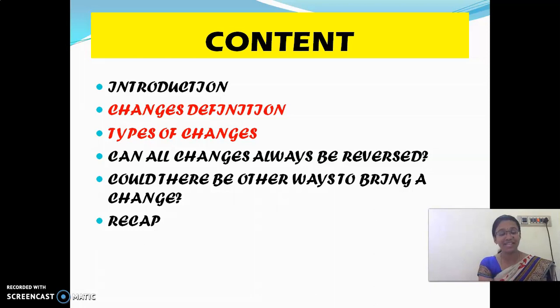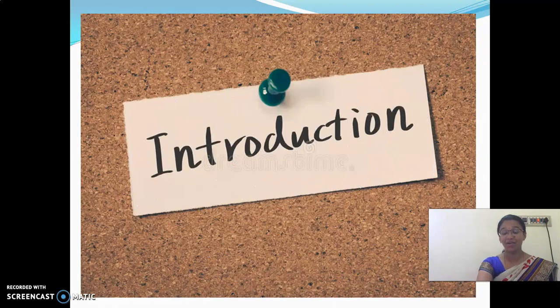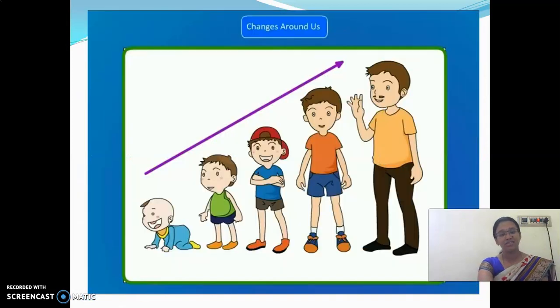Children, these types of changes are not there in your book. So I feel it is important to teach you this, so I am giving you this. Note the points which I am telling you one by one. Shall we go? Yes. So what is the first one? Introduction. As I said, change is the only thing which is permanent in the world. Everything around us changes. Everything around us in our daily life changes. Yes or no? Seasonal changes, growth changes, and then everything changes.